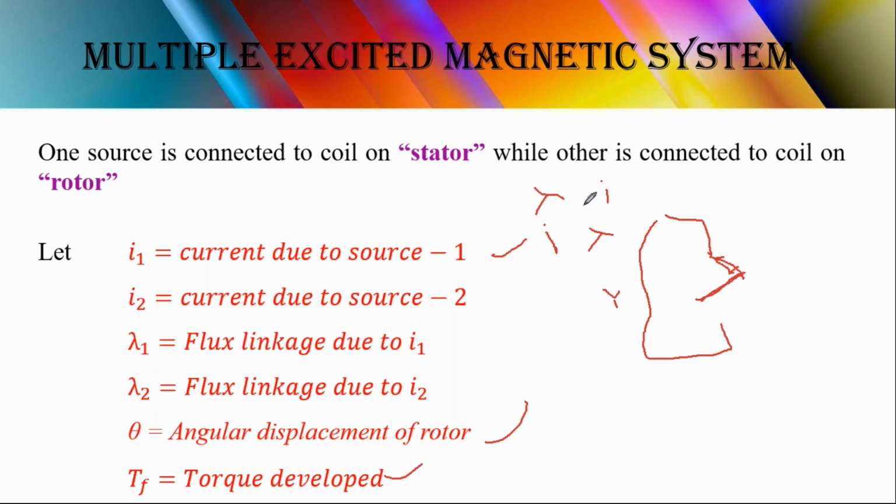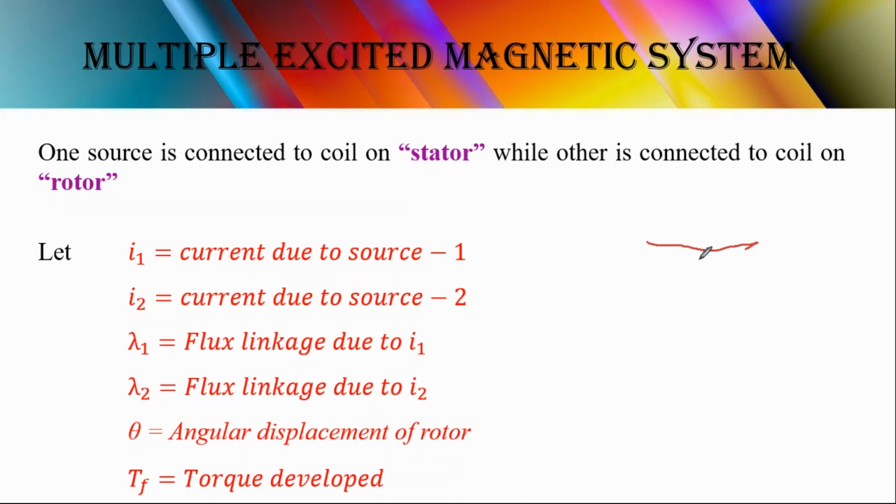Now what is the meaning of I, I will tell you here. See here, this is the stator, right? And it is the rotor. Now, when we are giving the excitation, that is I, in this case I is independent, that is I equals constant, and the only change is in lambda.